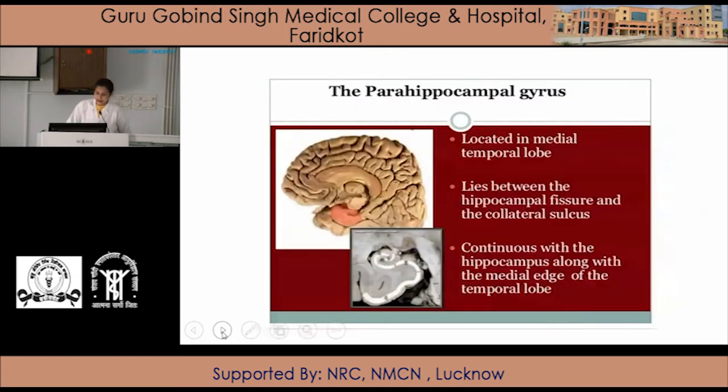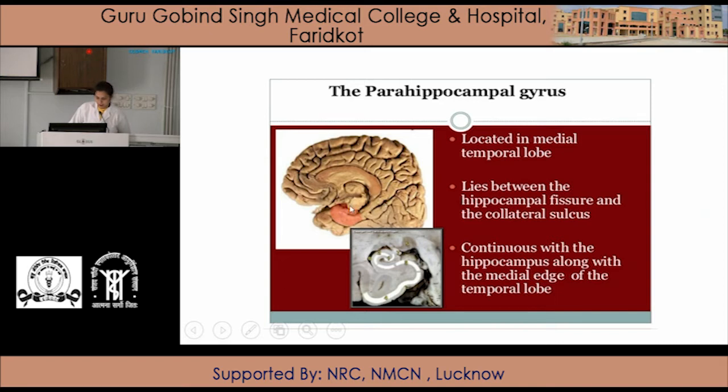Next is the parahippocampal gyrus. First is the cingulate gyrus, next is the parahippocampal gyrus, which is located in the medial temporal lobe. So here is the parahippocampal gyrus in red color, located in the medial temporal lobe. Frontal, parietal, occipital and temporal lobe. It lies between the hippocampal fissure and the collateral sulcus.